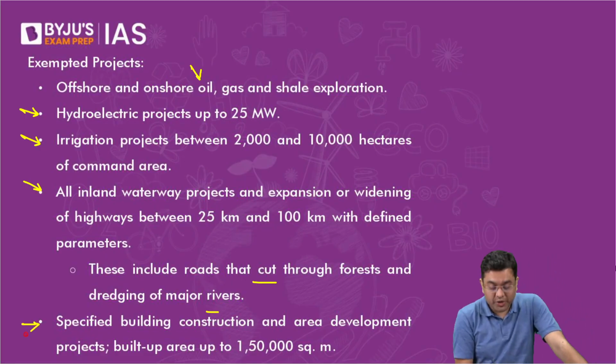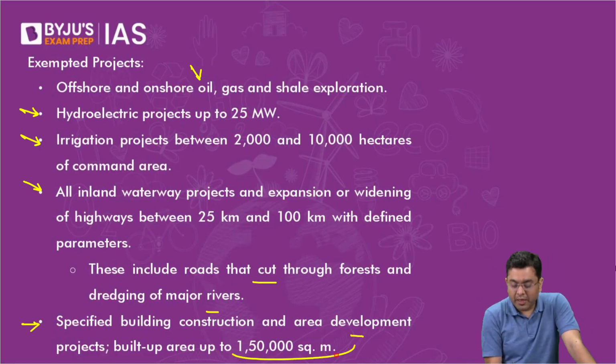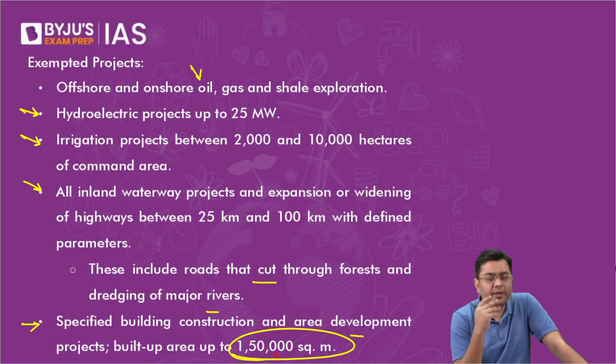Specified building construction and area development of around 1,50,000 square kilometer is exempted. So basically, for infrastructure, for the developmental activities, many of the areas have been exempted. And the argument is we are doing that for economic growth, but the counter argument is that it can be misutilized for a kind of environmental degradation.